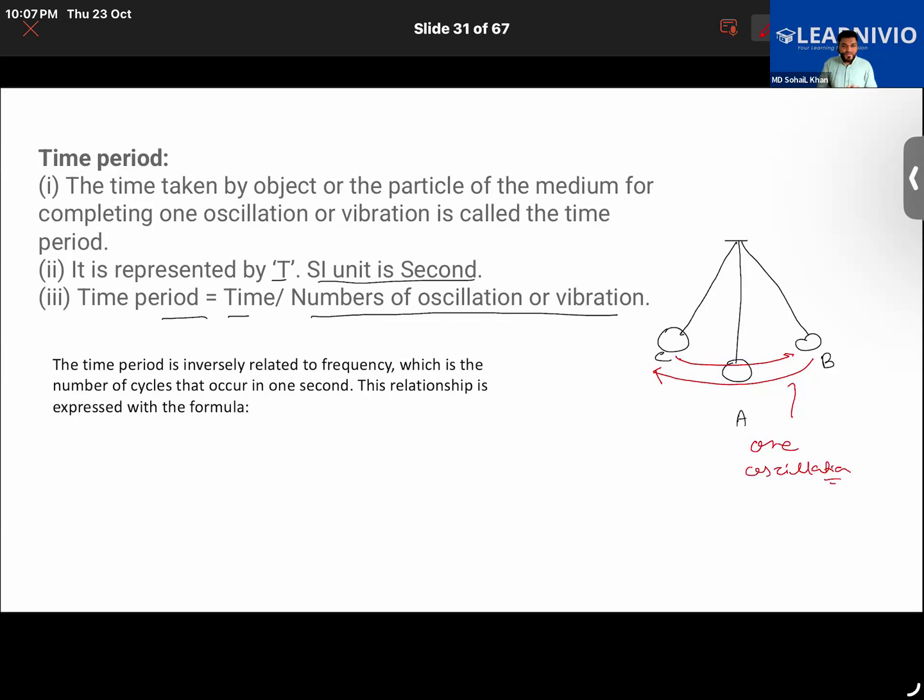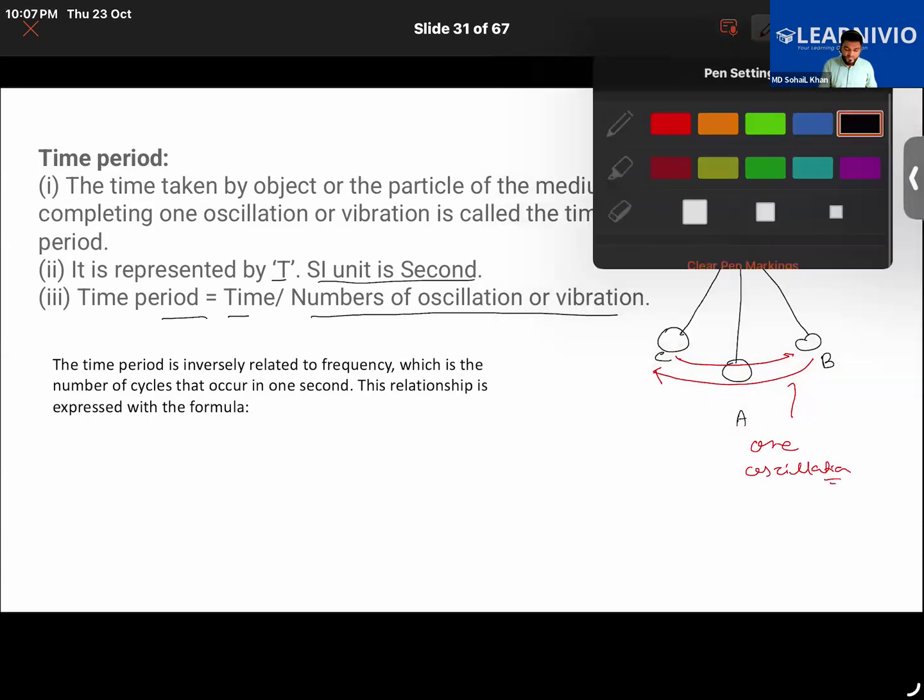So if we talk about the time period of the pendulum, it means the time taken by the pendulum bob to complete one oscillation. Similarly, the time taken by a vibrating object to complete one vibration will be called its time period. Getting it?